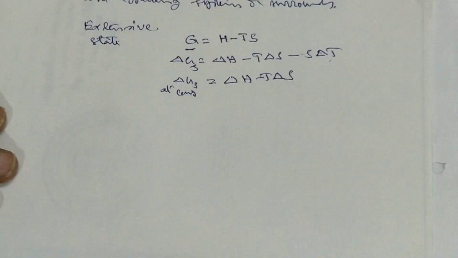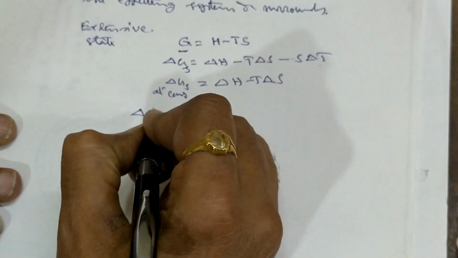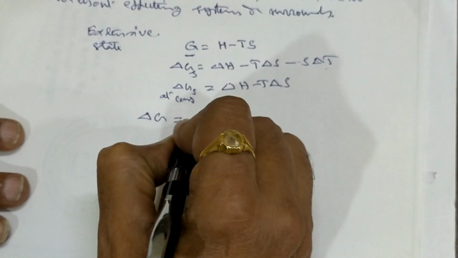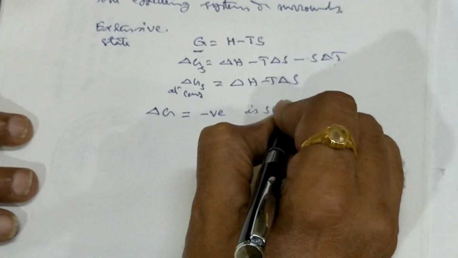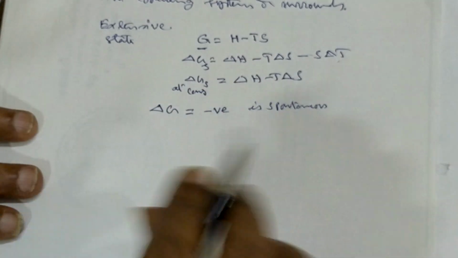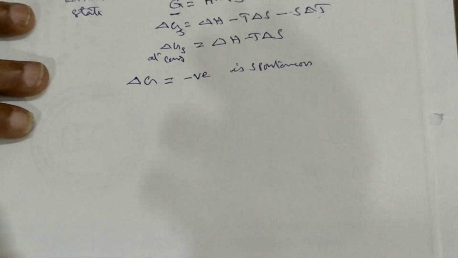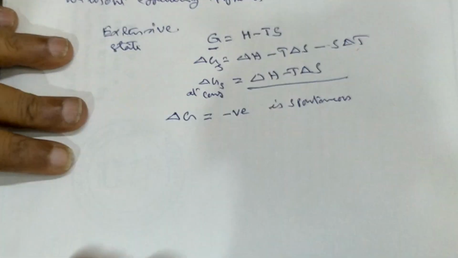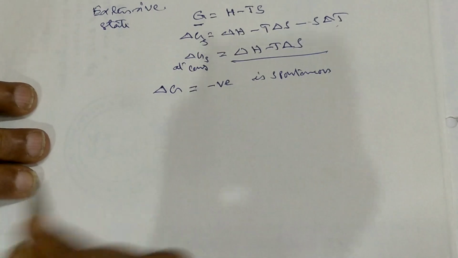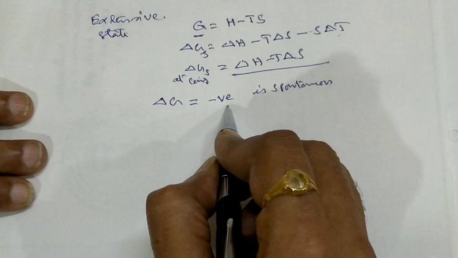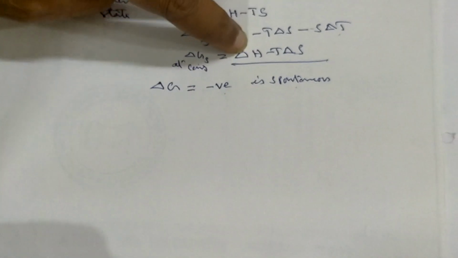Now we can say about spontaneity: if delta G is negative, it is spontaneous, single, there are no exceptions. If delta G is positive, it is non-spontaneous. So how will we apply this equation? Carefully see case 1, case 2 like this. Please try to understand this more carefully. Delta G equal to negative means it is spontaneous. Now how is it possible? Earlier we had problems with exothermic reactions.